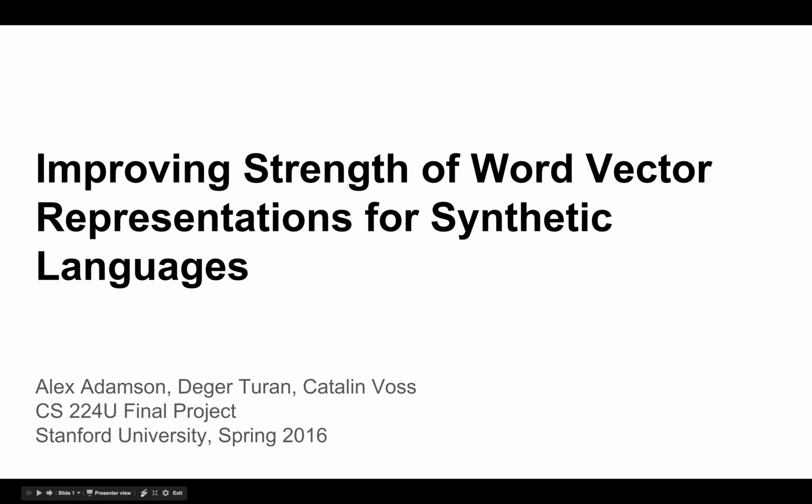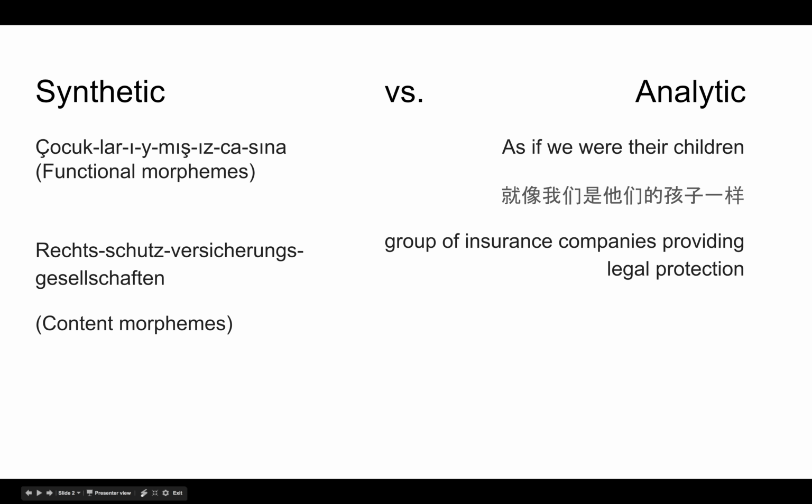We attempt to improve word vector representations for synthetic languages, focusing on German and Turkish in this project. We try to address the problems of word rarity and complexity in word representations. Agglutinative languages like Turkish have grammatical functional morphemes as affixes and try to build complex words.